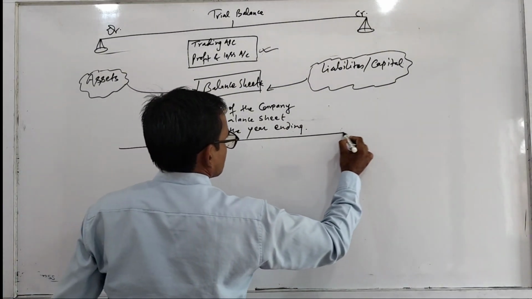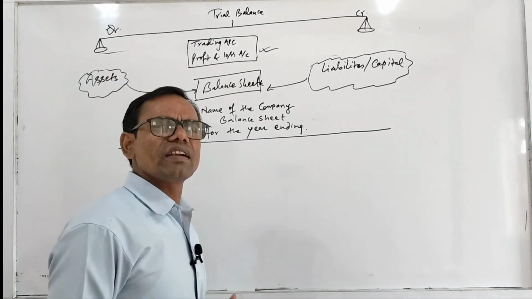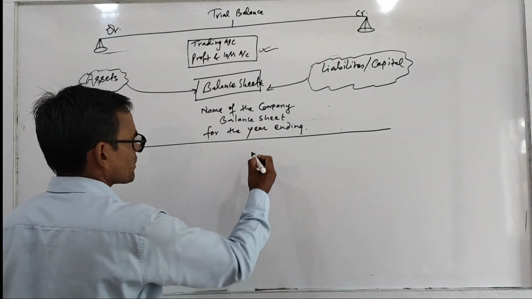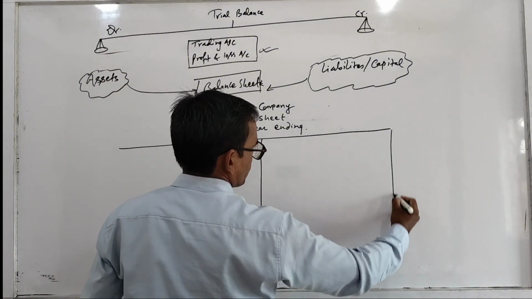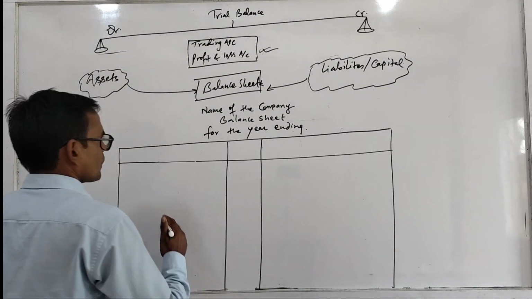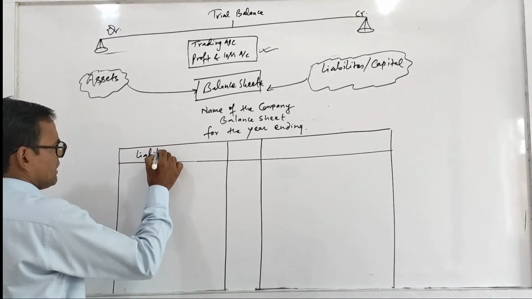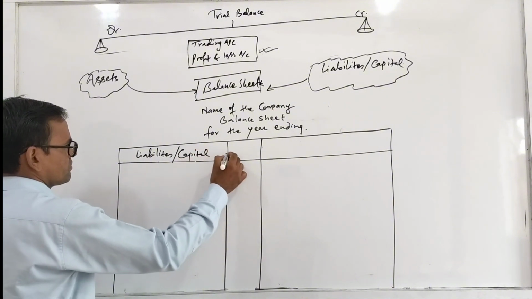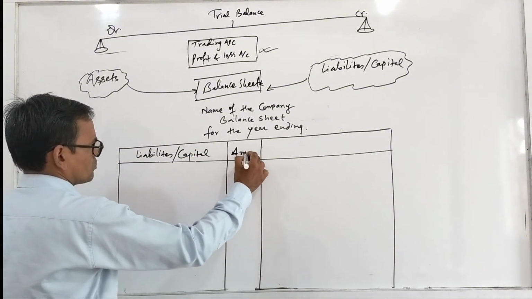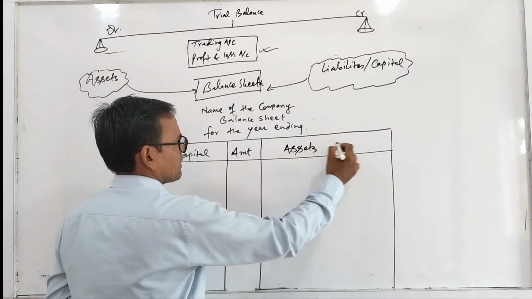And the format is not an account, so here debit and credit is not written, it is a statement. So the statement will be like this. Now here you have to write liabilities and capital, and here amount. Similarly here you have to write assets and amount.